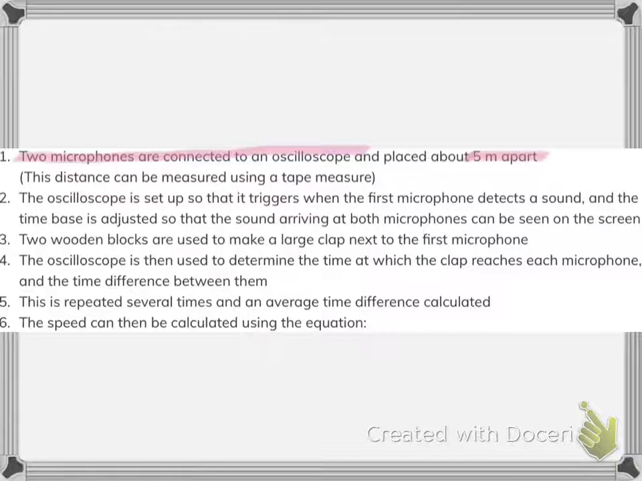microphone. Then the oscilloscope will be used to determine the time at which the clap reaches each microphone and the time difference also. This will be repeated several times, and the average time will be calculated, using the speed is equal to distance divided by time equation.